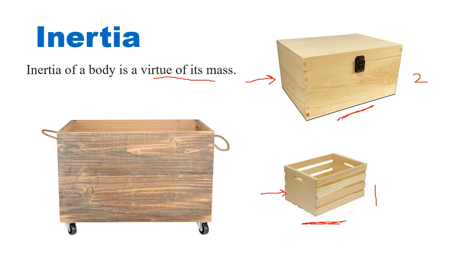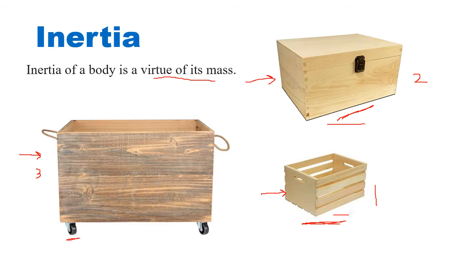Because the mass is more, the inertia is also more. So this one will not resist too much. The inertia is less, which means it will come into motion easily. Here the mass is more, so inertia is more, so it will not come into motion easily. You will have to apply more force. But I have got a body 3 here, which is bigger than body 2 also. Should it have more inertia? Yes, because the mass is more. But do we have to apply more force? No. Why? Because the box has got wheels.